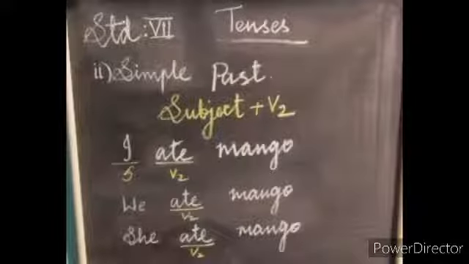V2 means past form of a verb. Look at the example, children. I ate mango. We ate mango. She ate mango. So, ate is the past form of a verb.